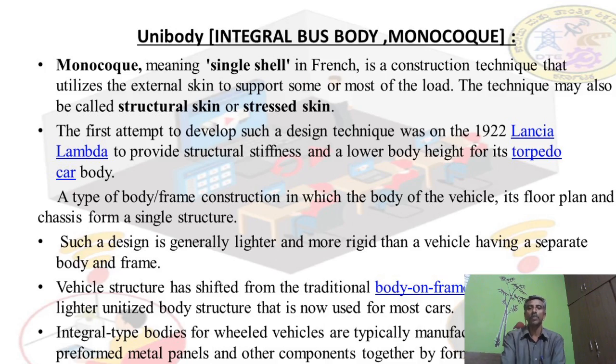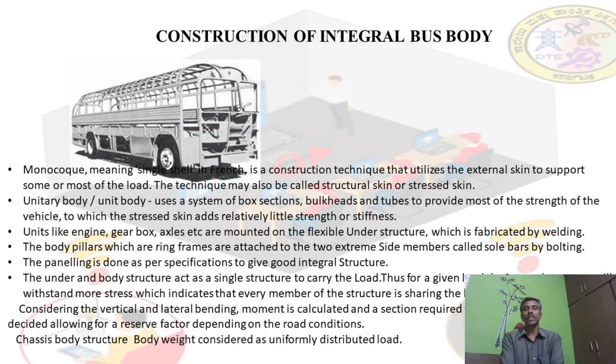This construction consists of a monocoque, meaning single shell in French. It utilizes the external skin to support some or most of the load. This technique may also be called structural skin or stressed skin, as shown in the sketch.